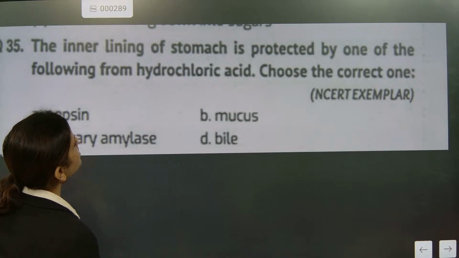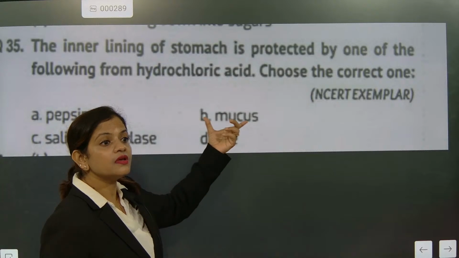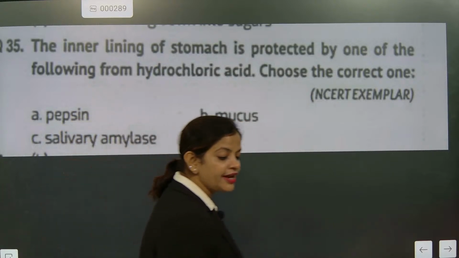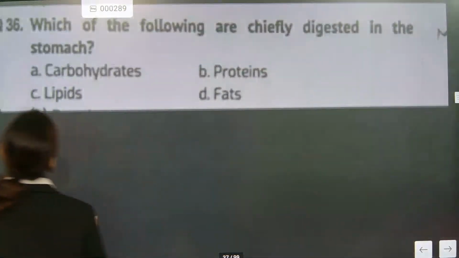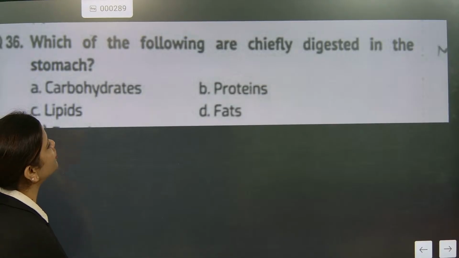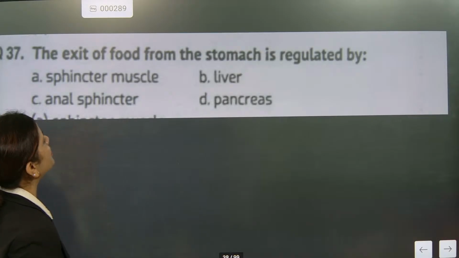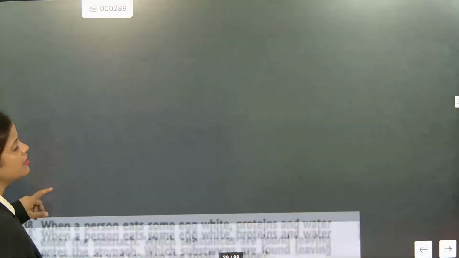The inner lining of the stomach is protected by one of pepsin, saliva or mucus. The correct answer is mucus. Can we go ahead? Boys, solve this question. Which of the following are chiefly digested in the stomach? Protein is the correct answer. The exit of food from the stomach is regulated by the sphincter muscle.